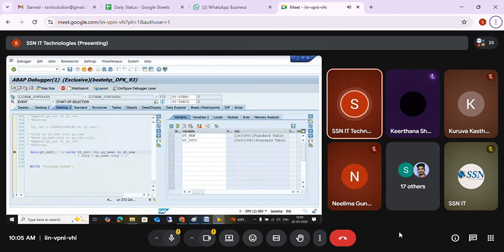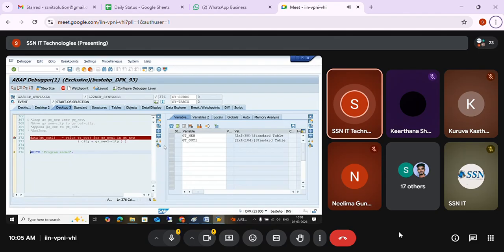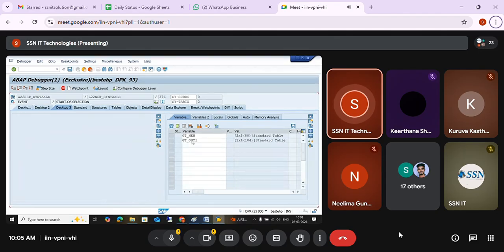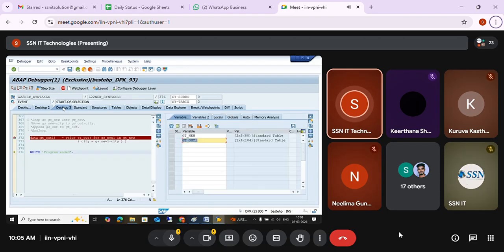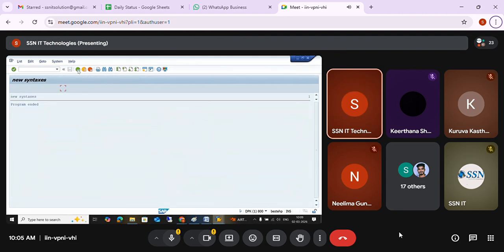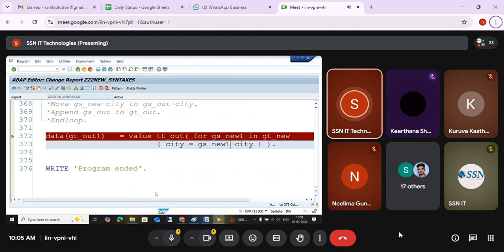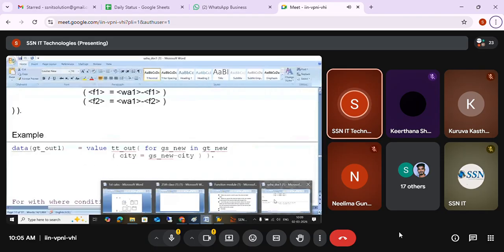You can see the FOR operator also does the loop, but it is not taking one record at a time. It copied all the records in one go. So this is how we use the FOR operator. Loop means internal table into work area, but here it is reverse: work area in internal table. So this is how we'll use the FOR operator.